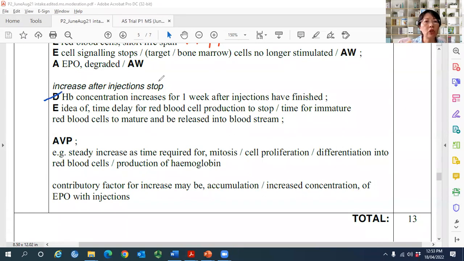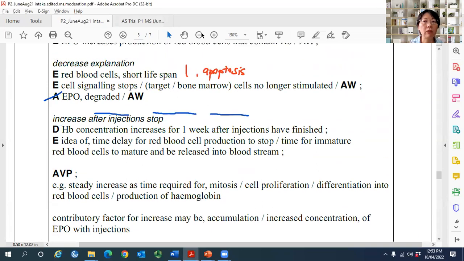Increase after injection stop already. Yeah. Hemoglobin concentration continues to increase for 1 week after injection has finished. That means the final one already finished, because there's a time delay for red blood cells to be produced. After being stimulated, it takes some time for them to be fully produced. So just now I mentioned why there's a decrease, because red blood cells have a short lifespan.